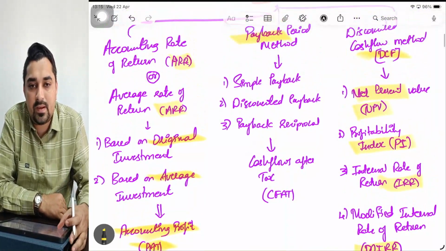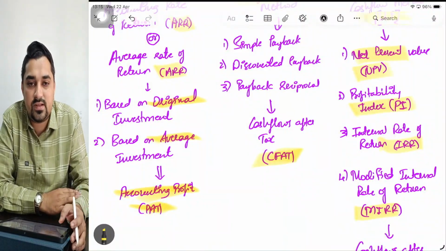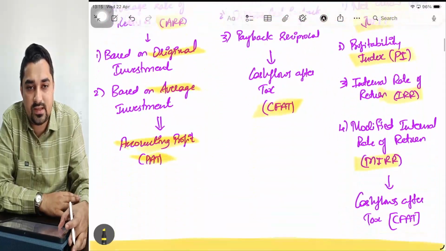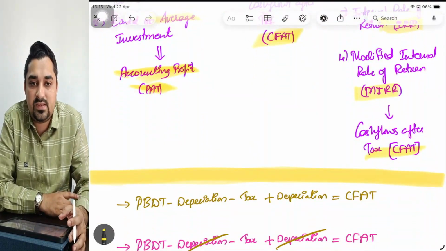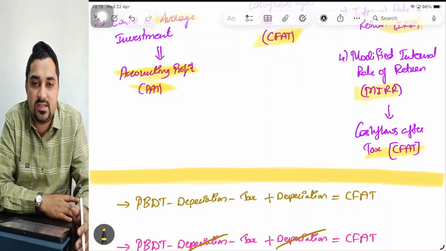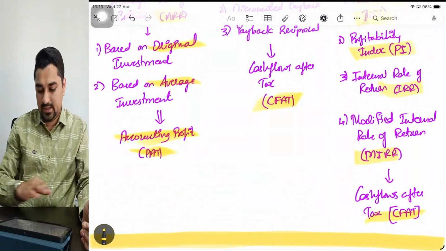Now if you come to the payback period, the decisions here are taken based on CFAT, that is cash flows after tax. And when you come to DCF methods, discounted cash flow methods, as the name itself suggests, here also we use CFAT. Since the data on which these various methods take decisions are different, there are multiple techniques, correct?